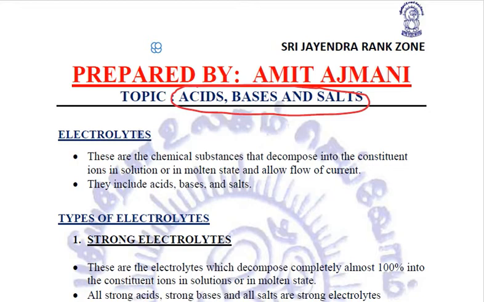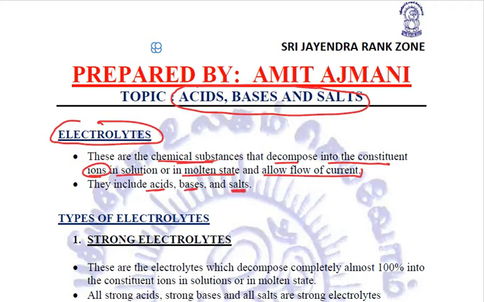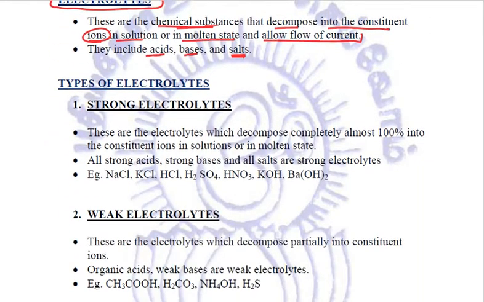First of all, we need to know what exactly are electrolytes. Now, what are electrolytes? Electrolytes are the chemical substances that decompose into the constituent ions in a solution or in a molten state. And because of the presence of these ions, they allow flow of current. Now, these electrolytes include acids, bases, as well as salts. Let us try to understand the various types of electrolytes.